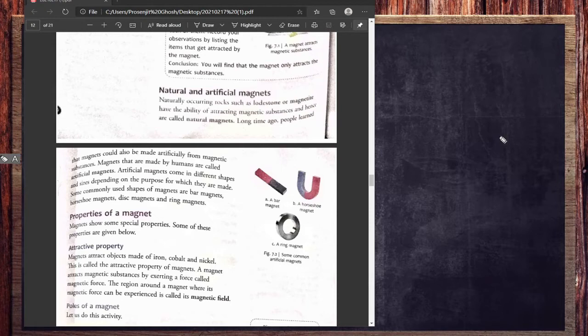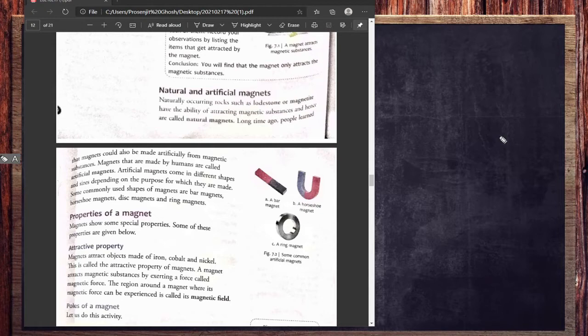Suppose I give you a magnetic material like iron or nickel, then you can convert that magnetic substance into a magnet. There are processes for that, which I will discuss later. By using that process, you can convert all those magnetic materials into magnets. So how many types of magnets are there? Natural and artificial.